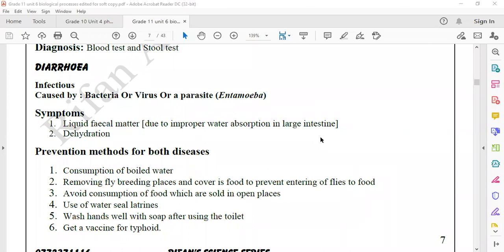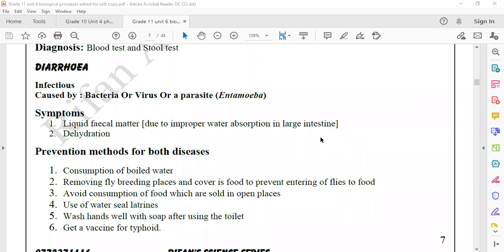So it cannot be easily stored in the large intestine. It will automatically exit out. People having diarrhea will lose lots of water from the body. Due to that, they get dehydration problems. So people getting diarrhea are requested to drink a sufficient amount of water. Right. So what are the methods of preventing diarrhea and typhoid?